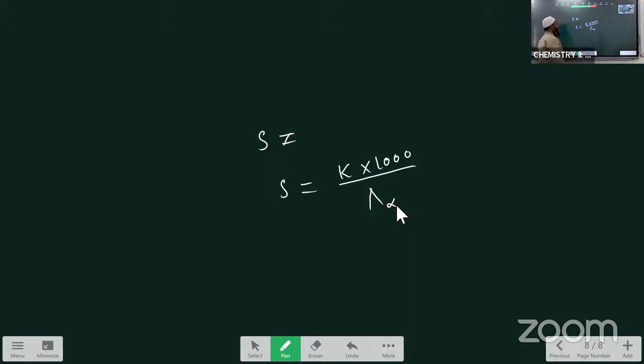Once again I am repeating the applications. First application: conductance of weak electrolytes like acetic acid can be calculated. Second: degree of dissociation can be calculated. Third: solubility of a sparingly soluble salt can be calculated with the help of the Kohlrausch law.